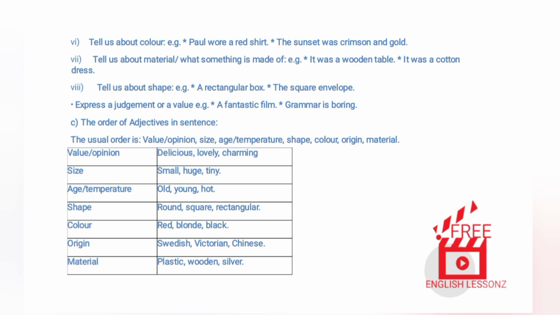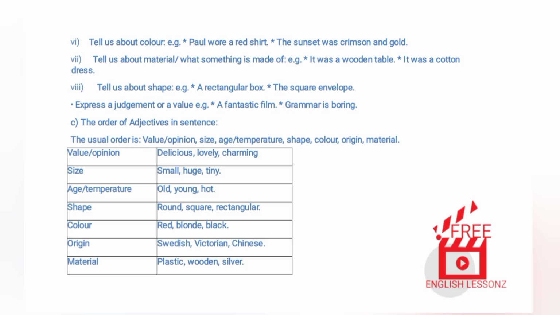7. Tell us about material, what something is made of. Examples. It was a wooden table. It was a cotton dress. 8. Tell us about shape. Examples. A rectangular box. The square envelope. 9. Express a judgment or a value. Examples. A fantastic film. Grammar is boring.